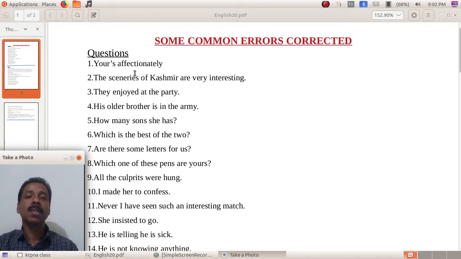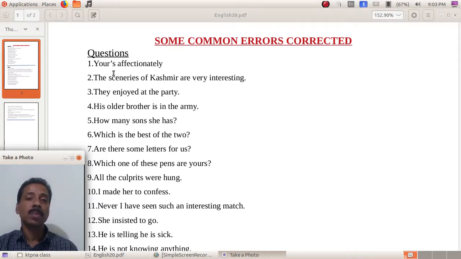The first sentence given here is "yours affectionately." We know that it's an expression that we use while we write letters, etc. Is there anything wrong with this expression given here? Can you identify? Okay, see, what is wrong here? Yours, your apostrophe, yes, that is not needed.